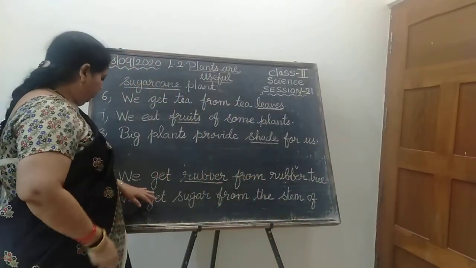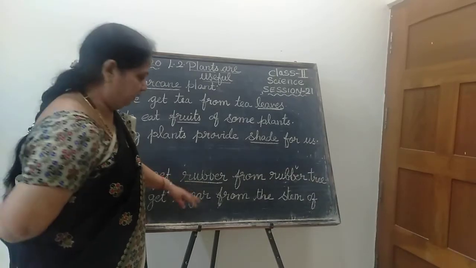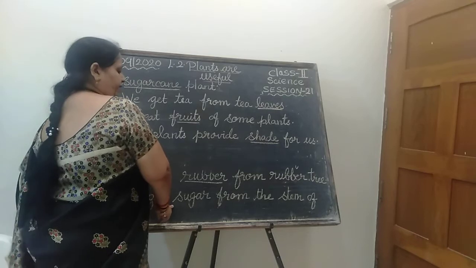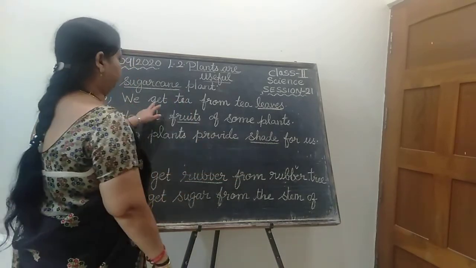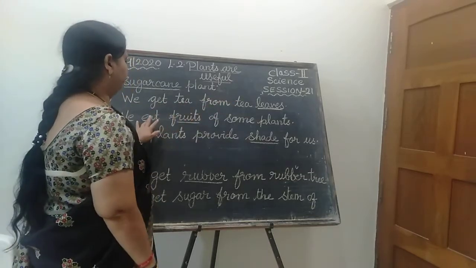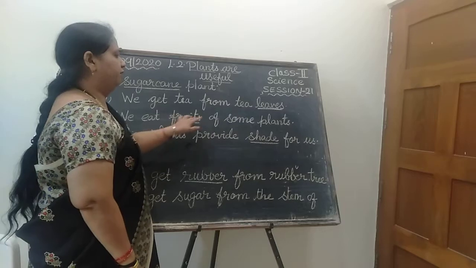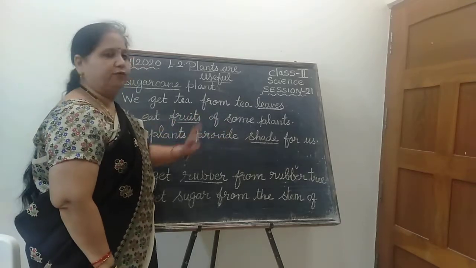That's enough. Now the fourth blank I gave: we get rubber from rubber tree. We get sugar from the stem of sugarcane plant. We get tea from tea leaves. We eat fruits of some plants. Big plants provide shade for us.